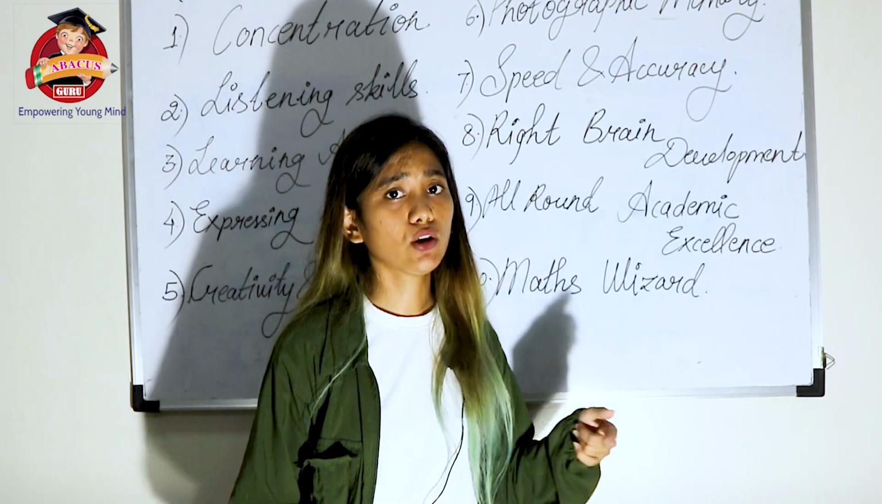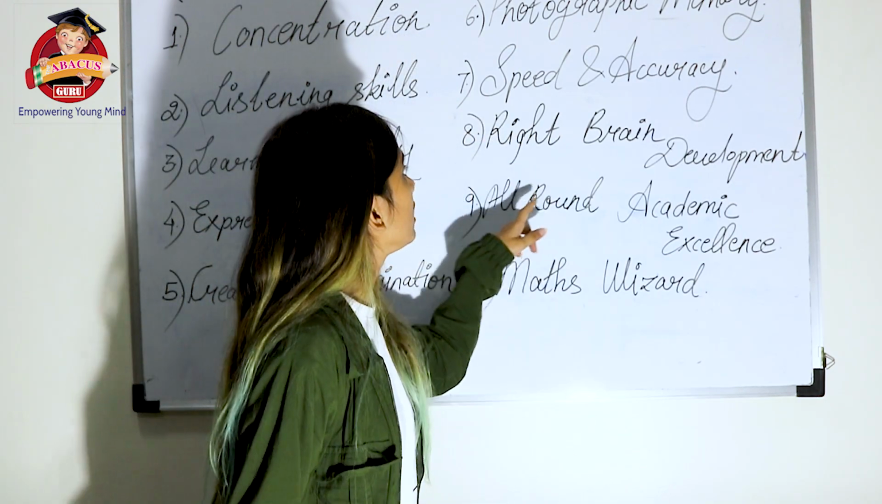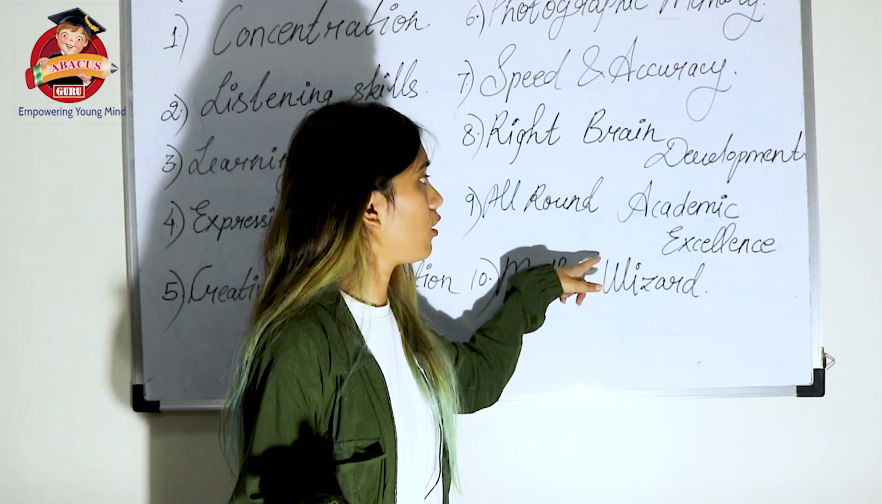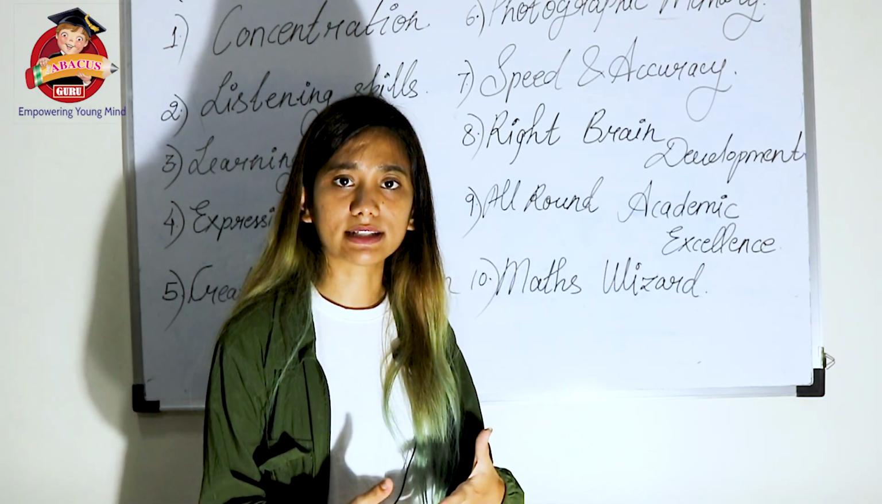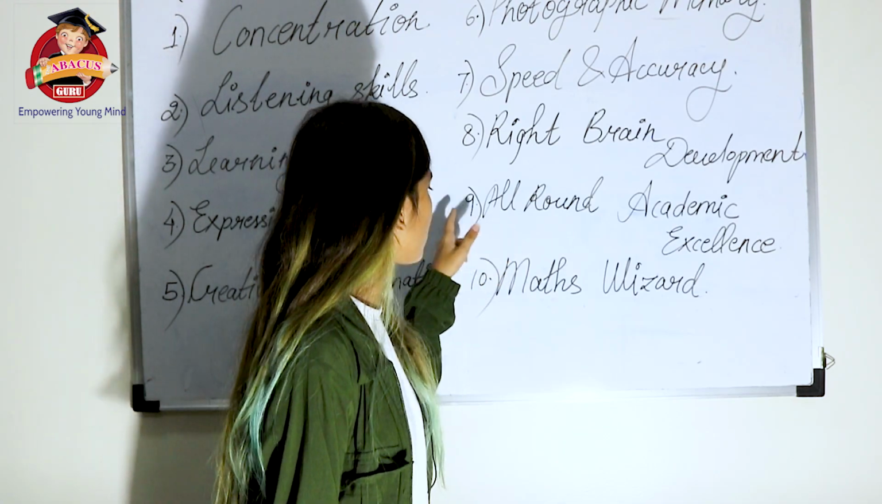Next, speed and accuracy, already explained, the main focus. Right brain development because of the left hand writing and also multitasking. And this is also explained already.